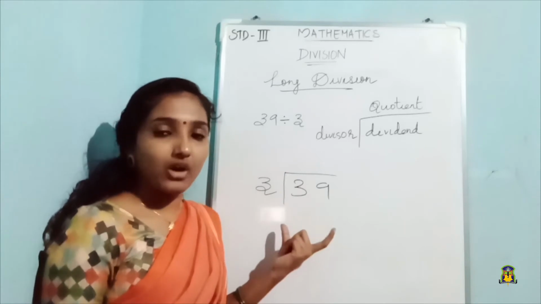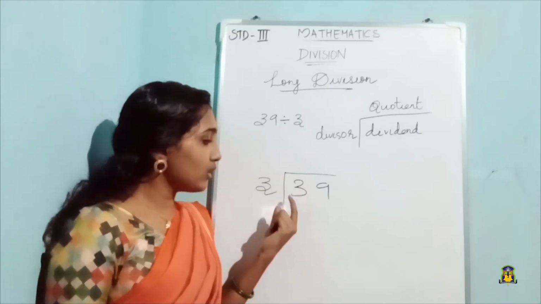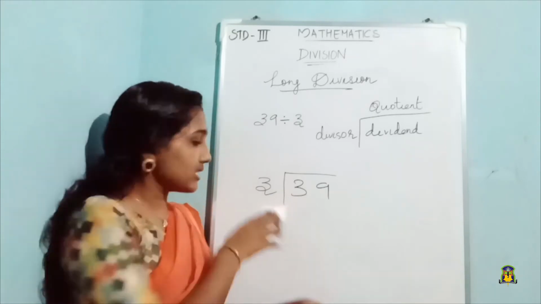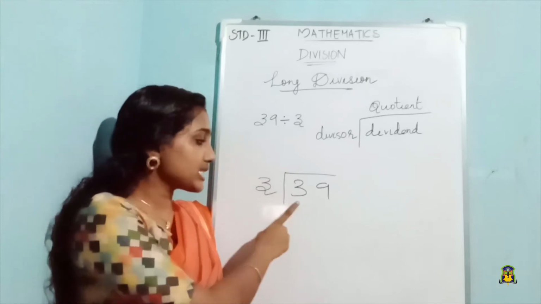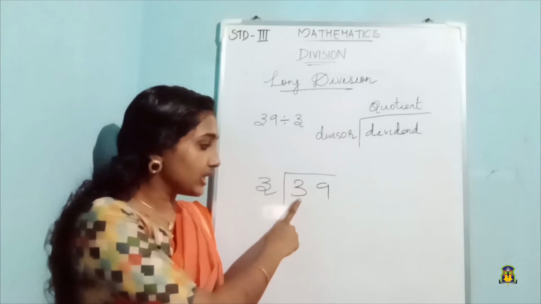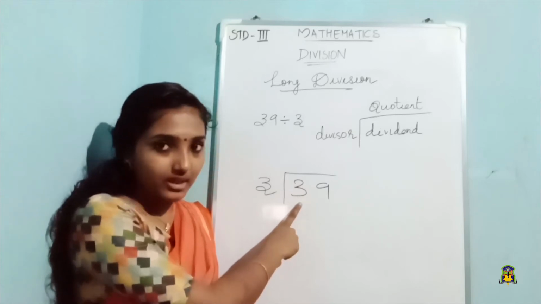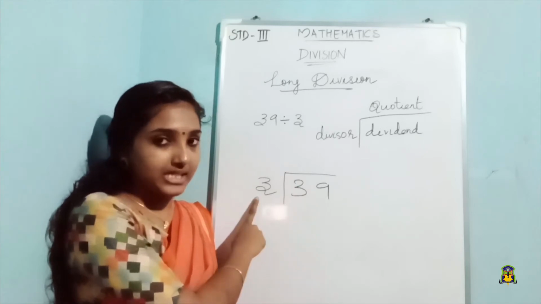We wrote it first, and now our next step is to look at the first digit. Since the divisor is a 1-digit number, we will first look at the first digit. Here the first digit is 3. So this 3 is equal to the divisor itself.